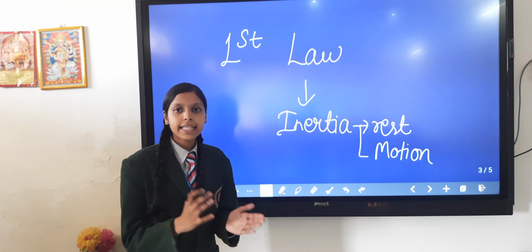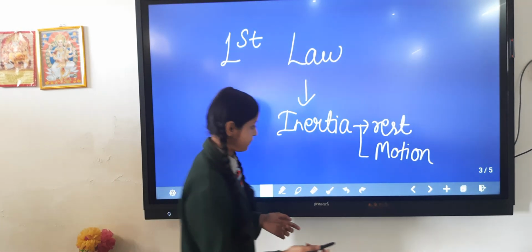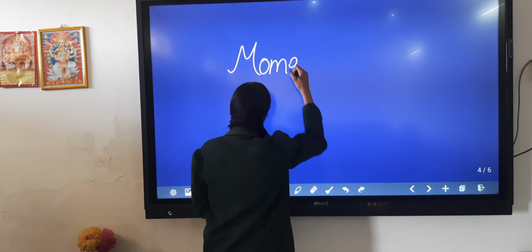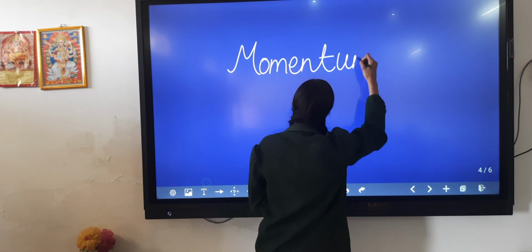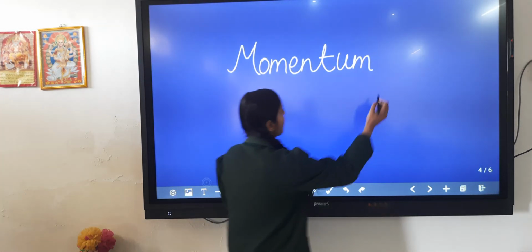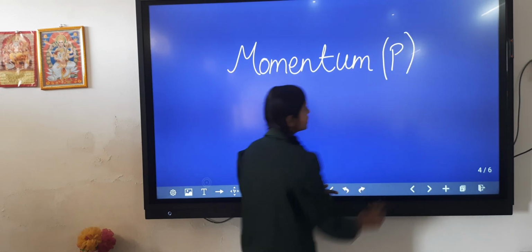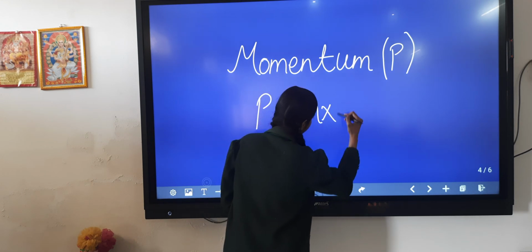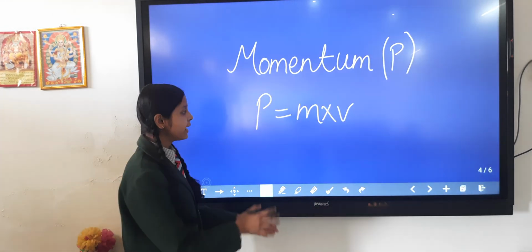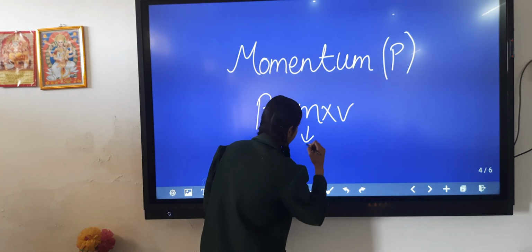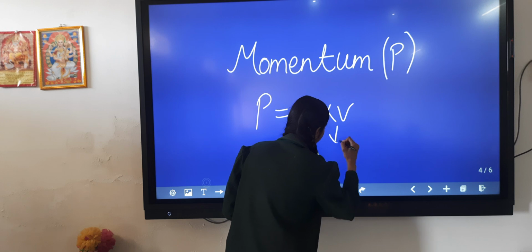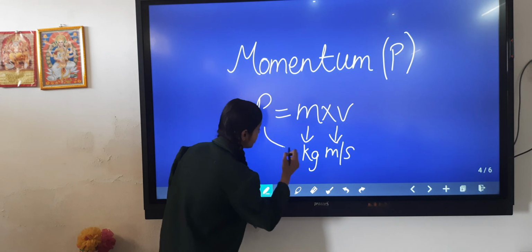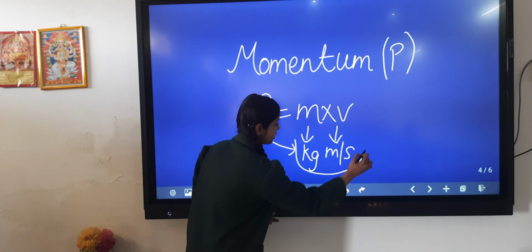So, before starting the second law, let's know what momentum is. Momentum is denoted by P, and it can be defined as the product of mass and velocity of a body. It can be written in this form. Here the SI unit of mass is kg and the SI unit of velocity is meter per second. So the conclusion is that the SI unit of momentum is kg meter per second.